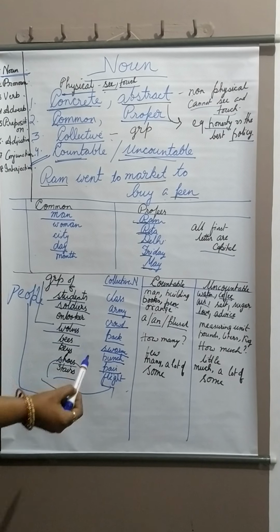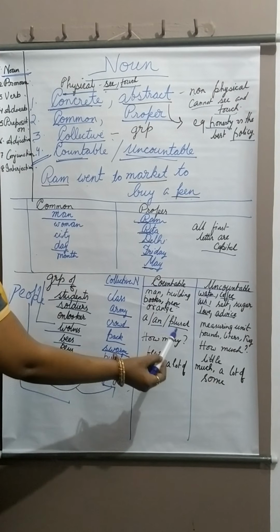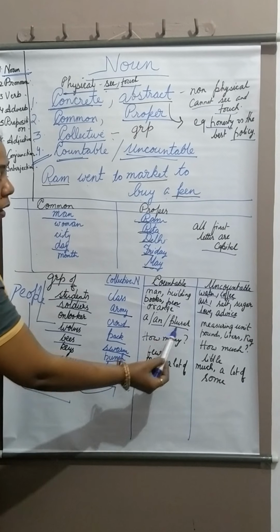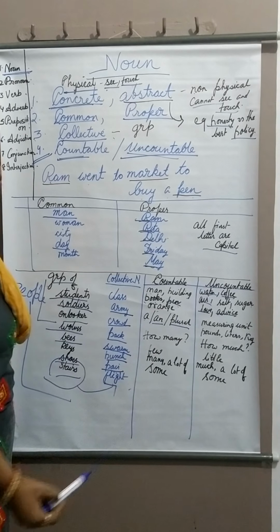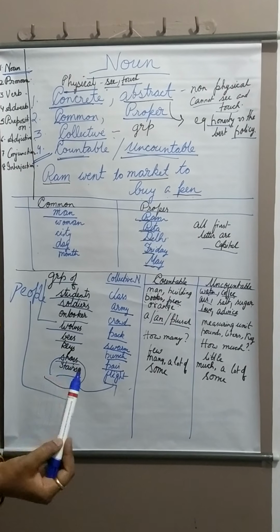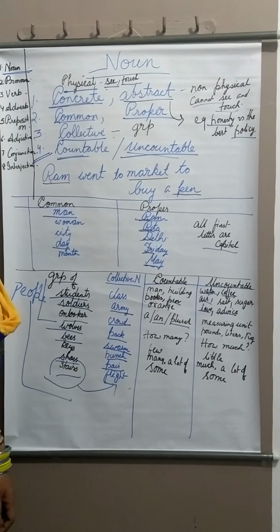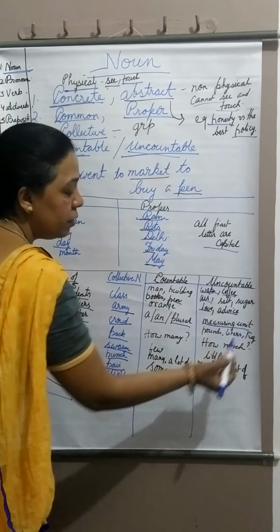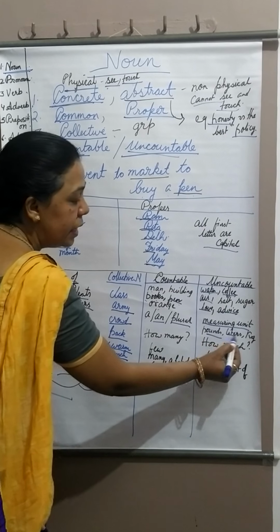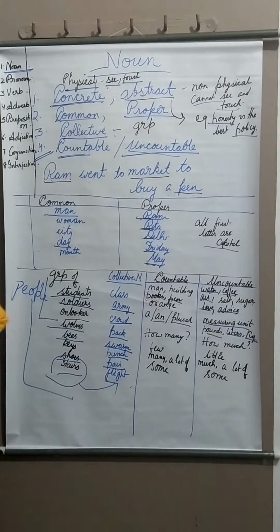So we can easily say the countable noun with the help of a, an, or using a plural number names. On the other hand, uncountable nouns are really difficult to say in numbers. So how do we say its quantity? We use a measuring unit like pounds, liter, or kg.